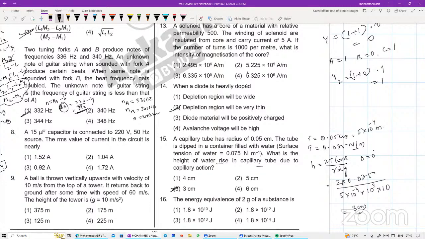The energy equivalence of 2 grams of a substance. Last year, before last year, भी ऐसे ही question पूछा था. Exactly ऐसे ही. The energy equivalence of 2 grams of a substance will be equal to how much? Einstein's mass energy equation लगा लीजिए. E is equals to m into c square.